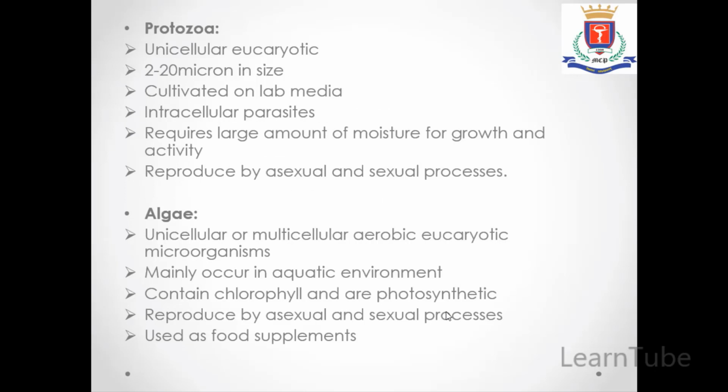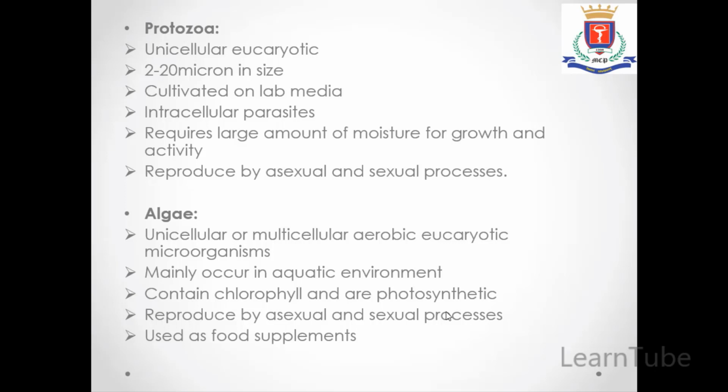Next is protozoa. Protozoa is a unicellular eukaryotic microorganism. Its size ranges from 2 to 20 microns and it can be cultivated on lab media. These are also compulsorily parasites and they require a large amount of moisture for growth and activity. That's why we observe that protozoa usually grow in the rainy season, and they can reproduce by asexual as well as sexual processes.